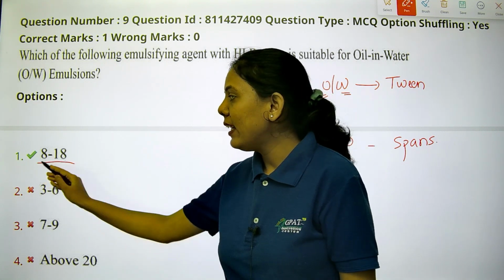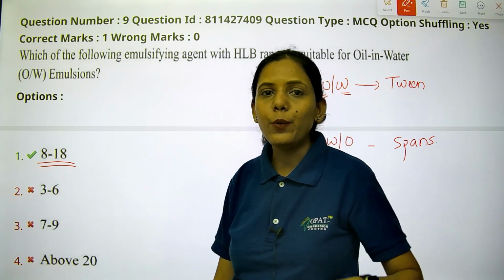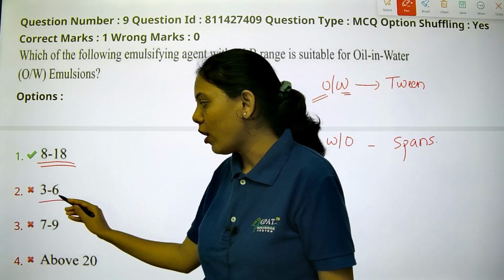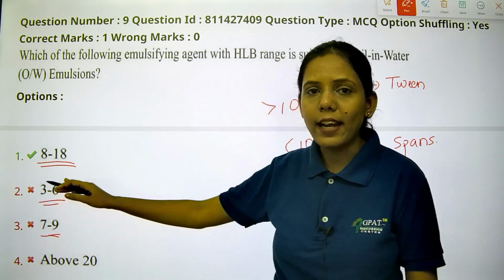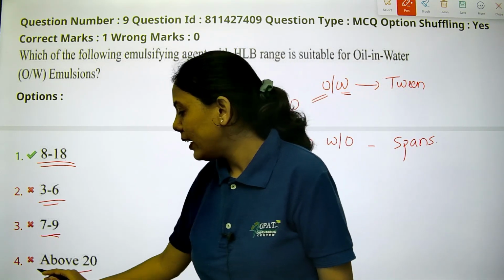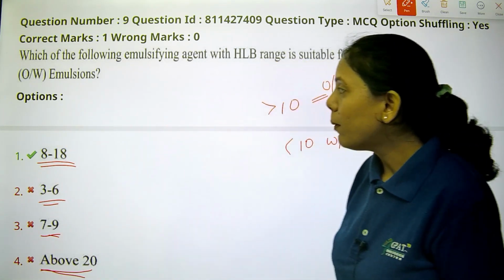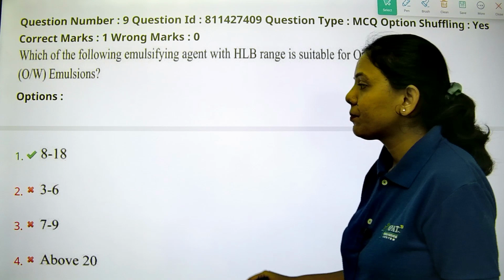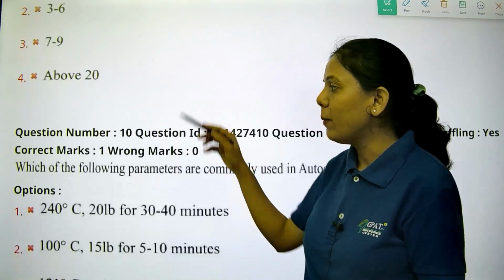So 8 to 18 is the right answer. In this case mostly Tween 20, Tween 80, Tween 40 will be there. 3 to 6 is not there. 7 to 9, they are lipophilic category, less than 10. Above 20 it is not there. So for O by W type of emulsion, 8 to 18 is the right answer. That is oil in water type of emulsion.